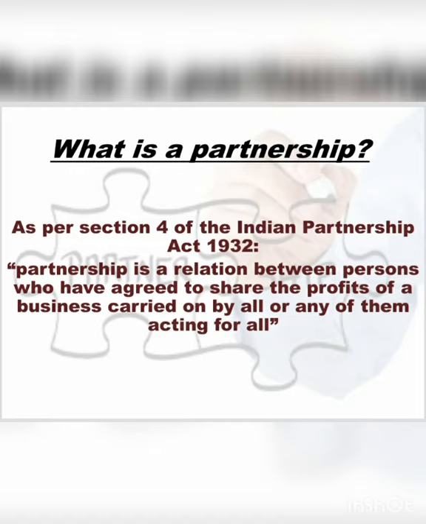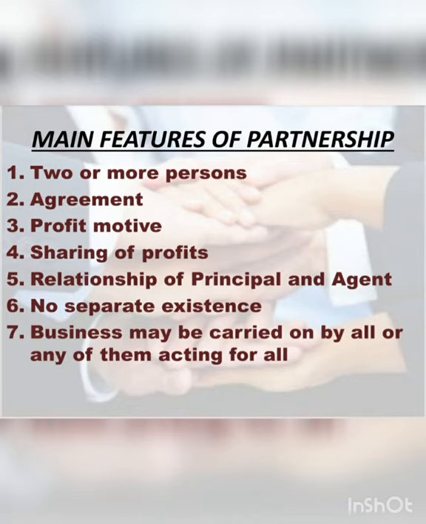So, to understand this definition of what is a partnership, we need to see some of its main features. One of its main features is there must be two or more persons. When we say two or more persons, it means that a person cannot enter into the partnership with himself. So, there must be at least two persons to form a partnership. Now, the maximum number of persons is not specified in the Partnership Act, but the Companies Act 2013 restricts the number of partners to 50. So, partnership is a relation between persons, two or more persons.